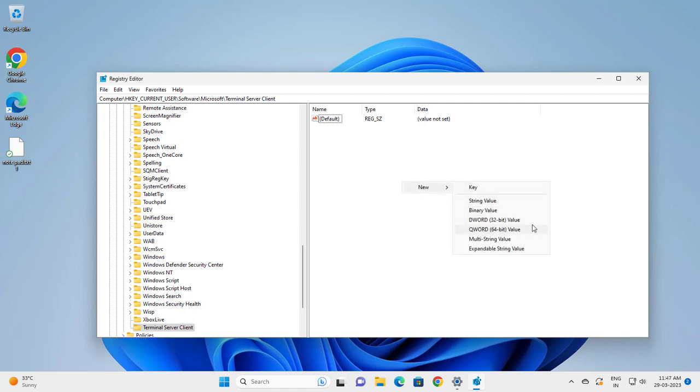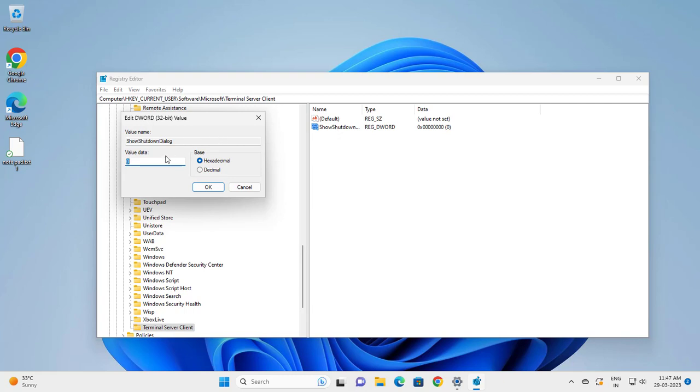On the right side you need to create one: right click on it, new, DWORD (32-bit) value. Click on it. You need to type here ShowShutdownDialog. Press enter, then double click on it.